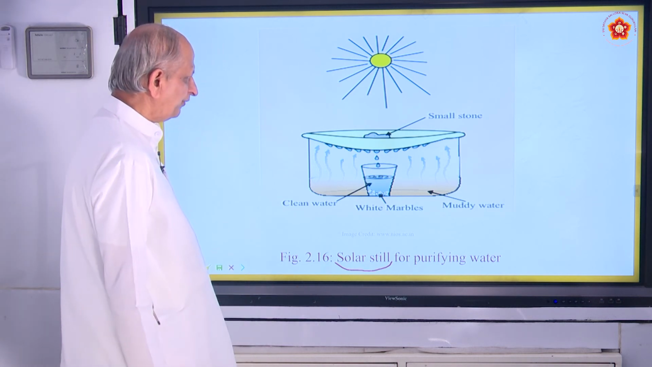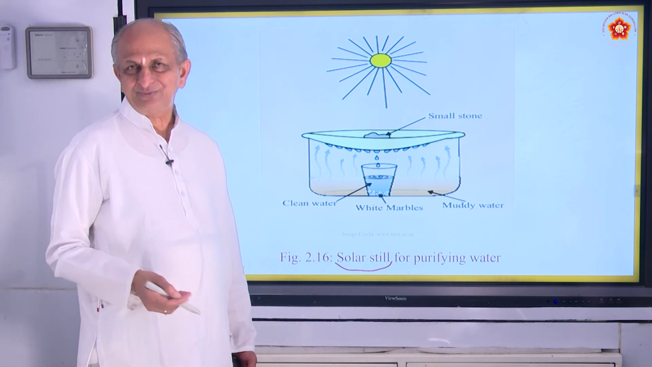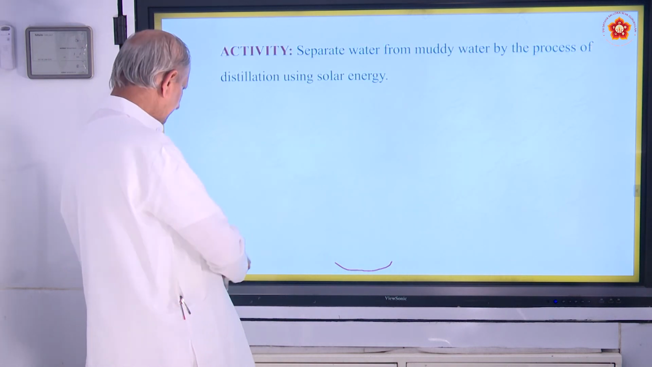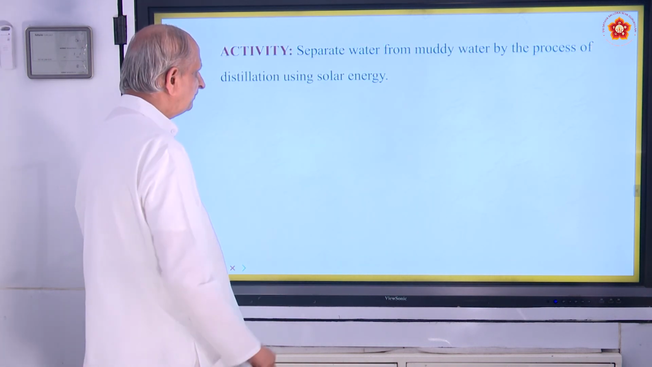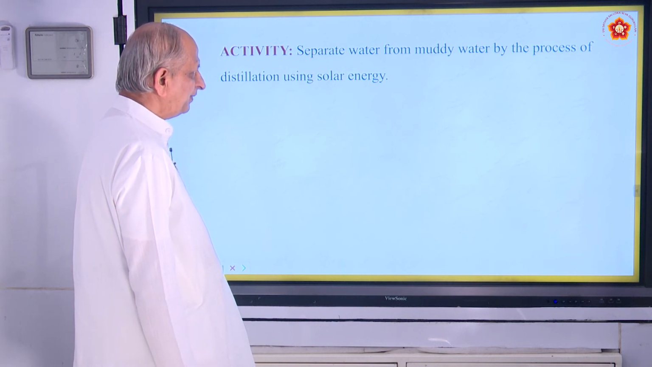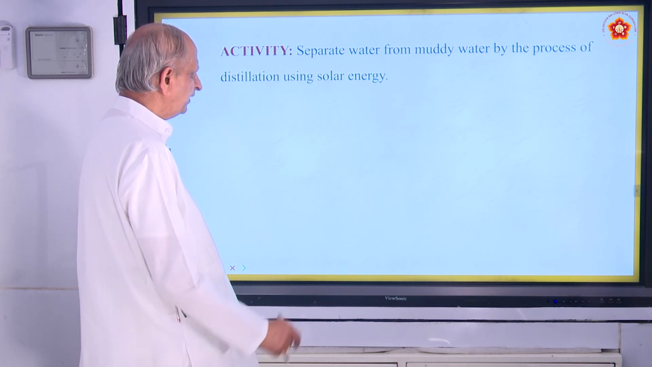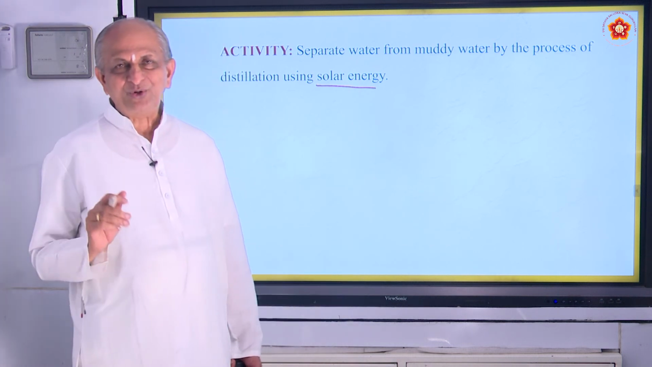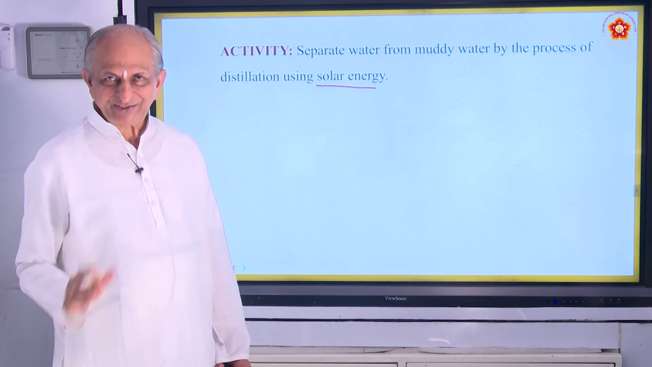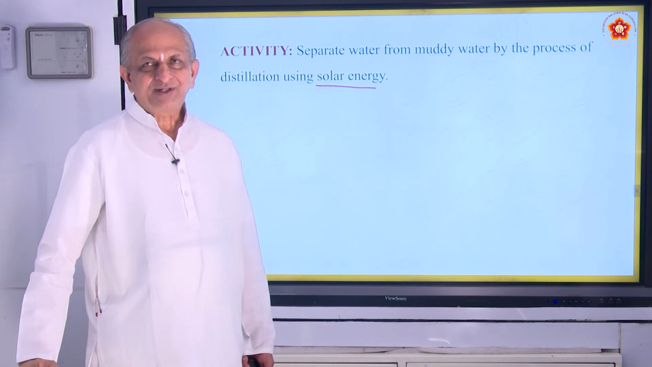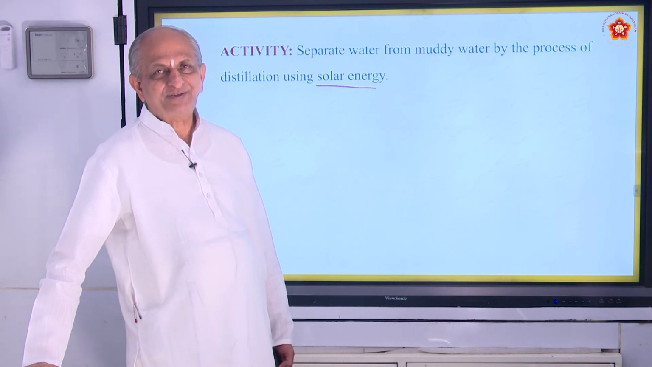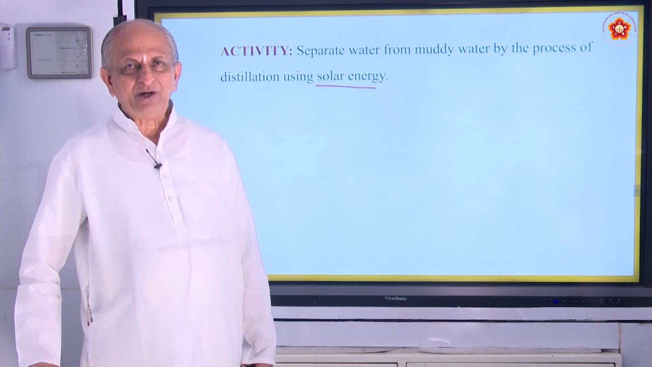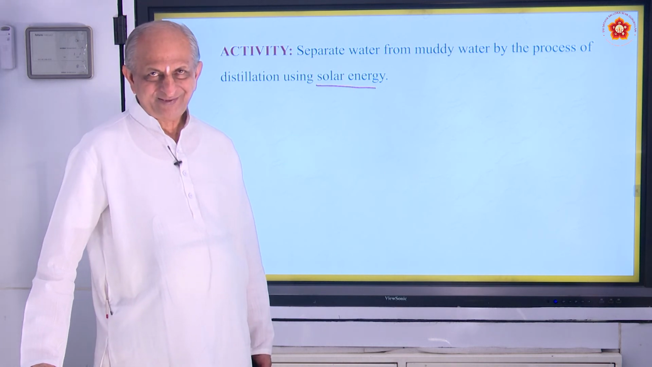This method is made use of. You can try it at home also, that is why I have given this. You can try, and that is an activity: separate water from muddy water by the process of distillation by solar energy. For solar energy you need not pay anything, please note. It is the safest form of energy, free of cost, available at all places, is it not?